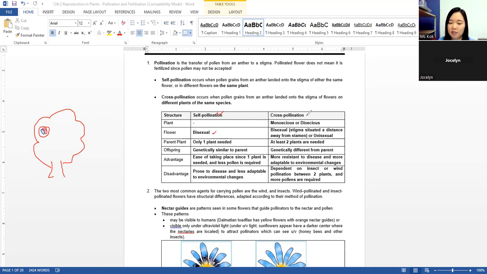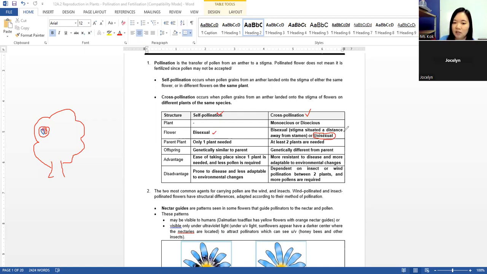Okay, for cross-pollination, it doesn't matter whether you have both or not. Even if you only have one sex, maybe the plant is just male only. Okay, remember I mentioned previously, papaya is made up of either male papaya plant or female papaya plant.